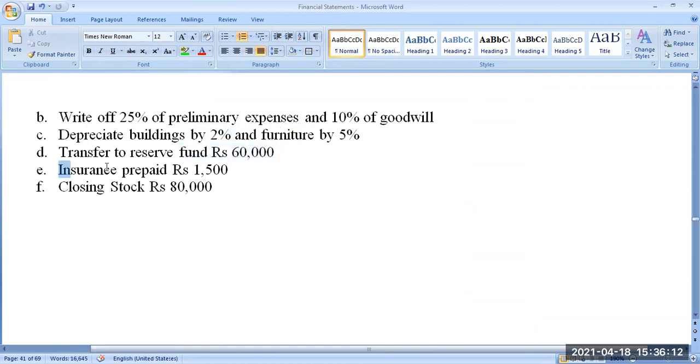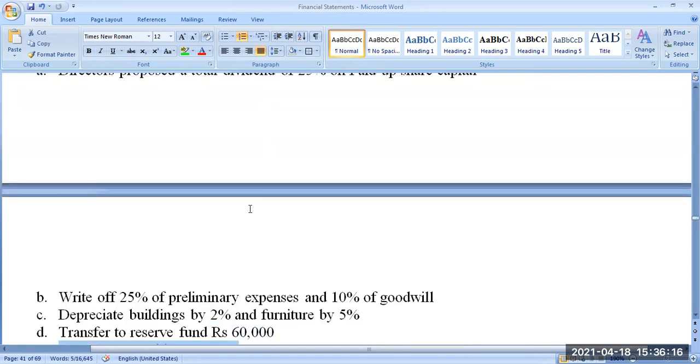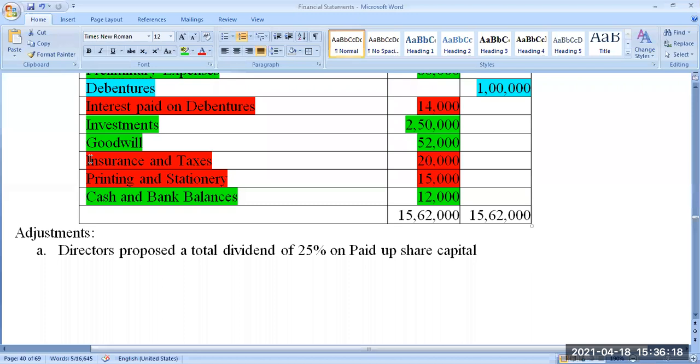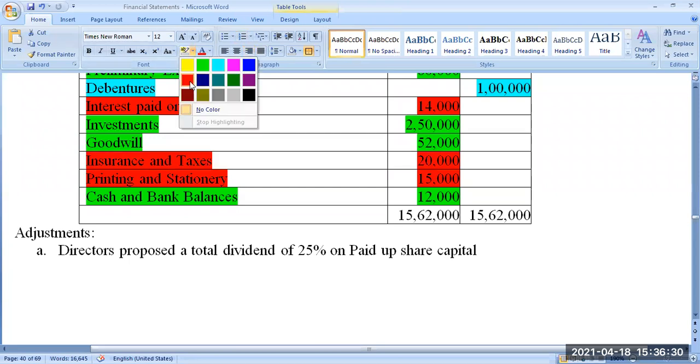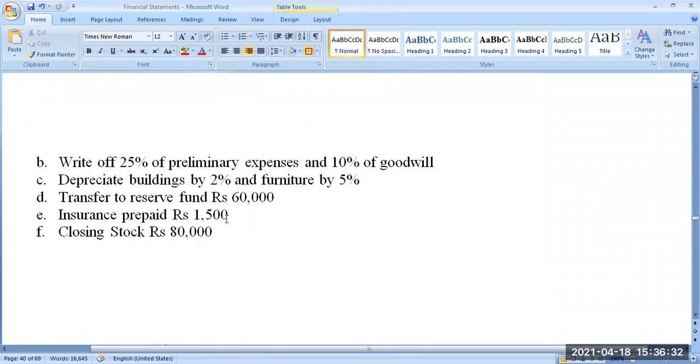And insurance is prepaid. How do you do this insurance prepaid? What is the amount of insurance in the question? Insurance paid by the company in the year is 20,000 rupees. But in the 20,000, 1,500 is prepaid.